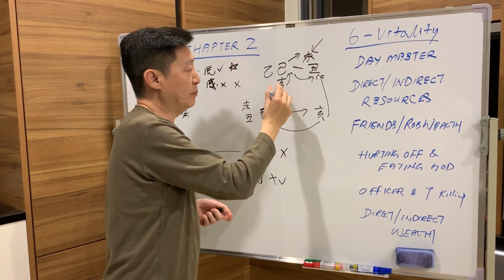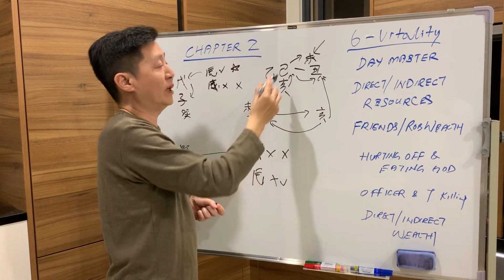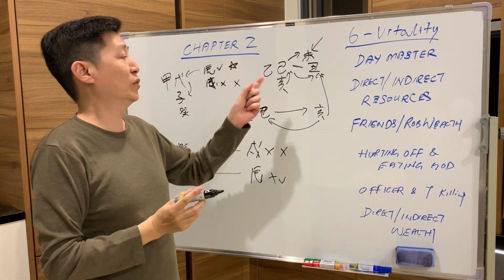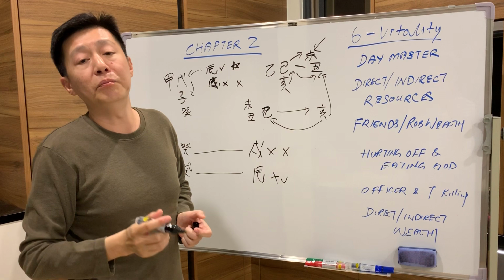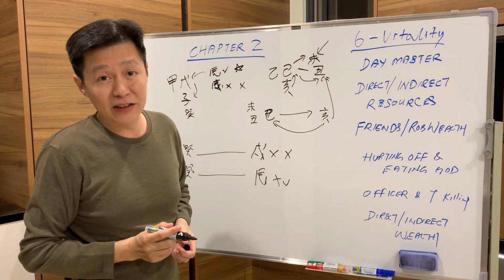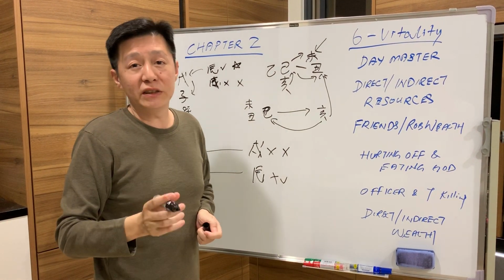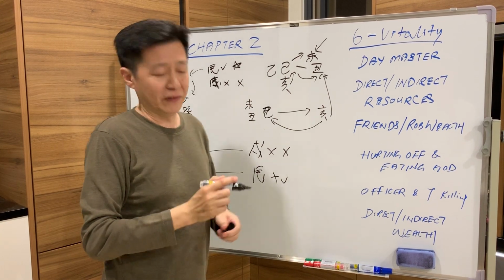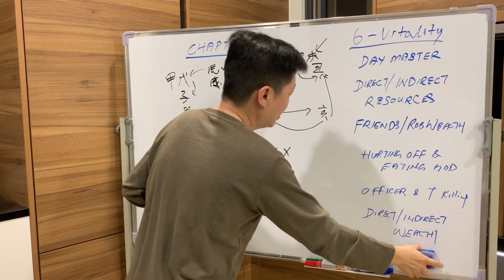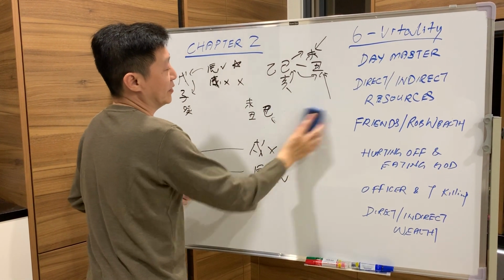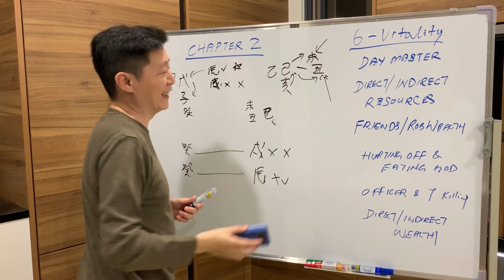But now you know that the pig, the negative, supports the positive. Why positive? Because Ji is indirect wealth to the Yi. That's why negative becomes positive. You understand now, right? So negative can become positive, and positive can become negative. This is one scenario. I will give you another scenario. Not so easy, right?